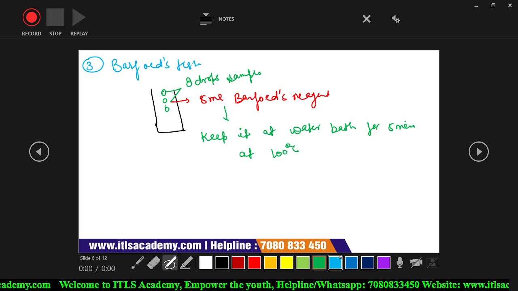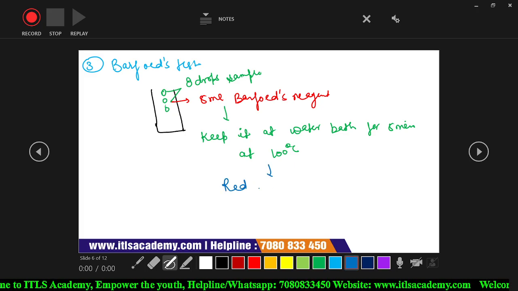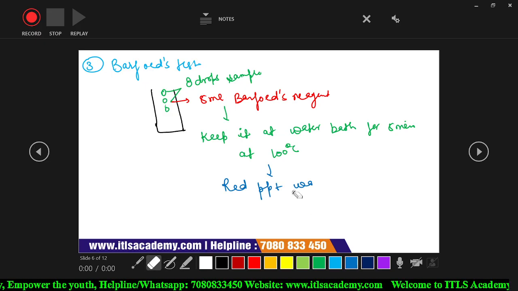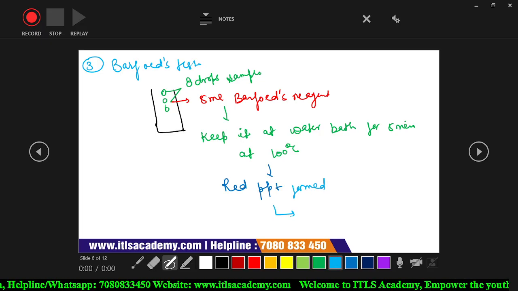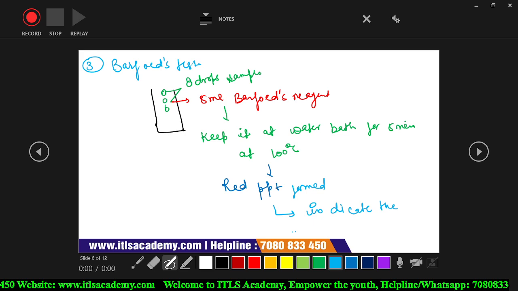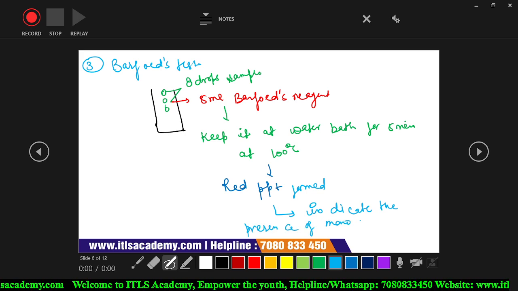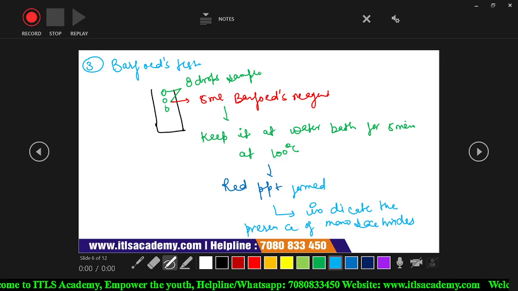Now if a red precipitate is formed, then it indicates the presence of monosaccharide. Clear?